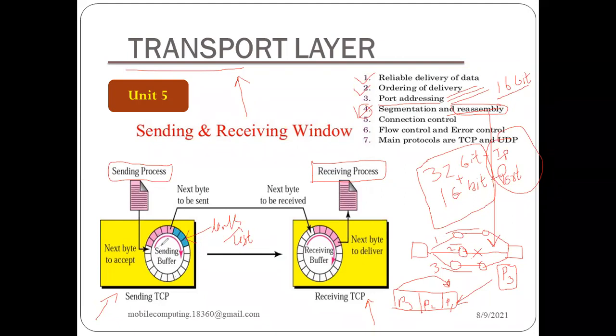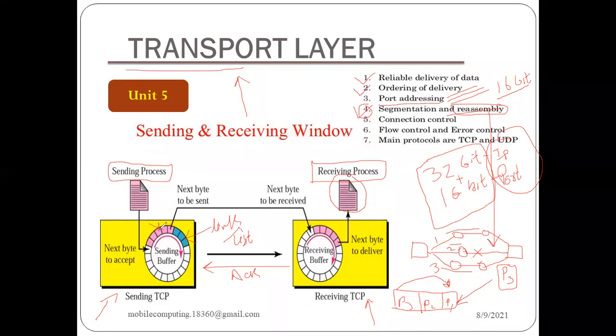So what is happening is that once the data is forwarded and received by the receiver, and the receiver acknowledges it, then if we get the acknowledgement of that received data, we can delete those bytes.